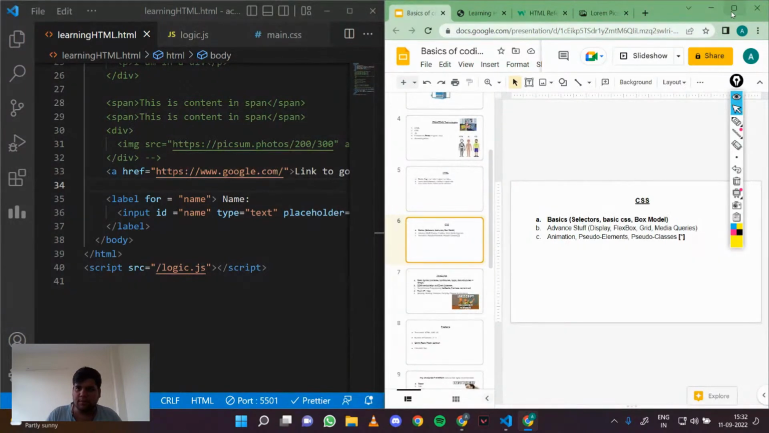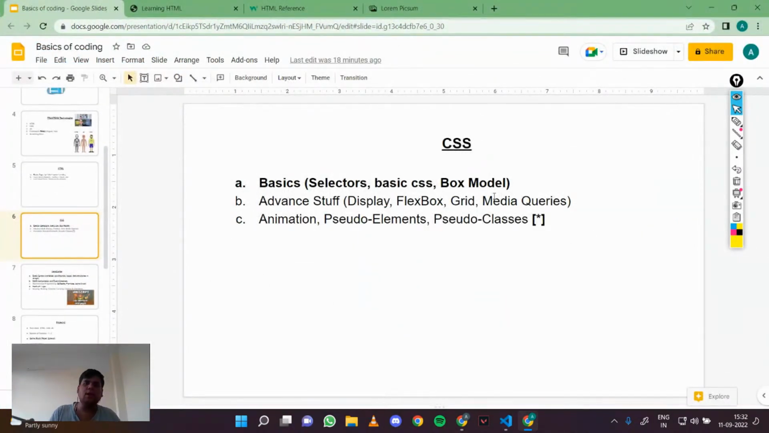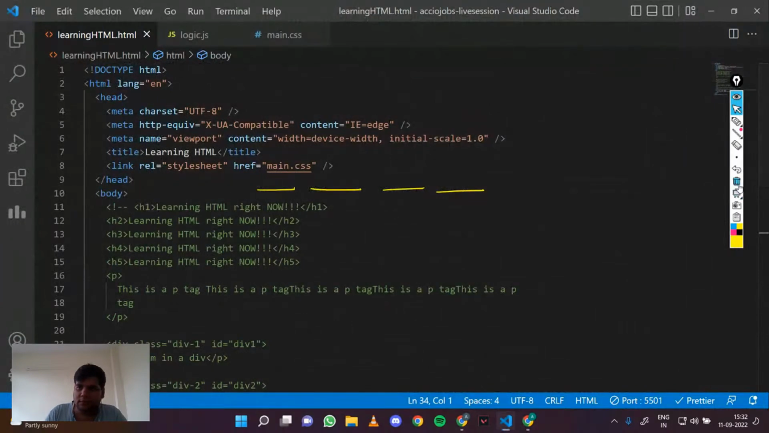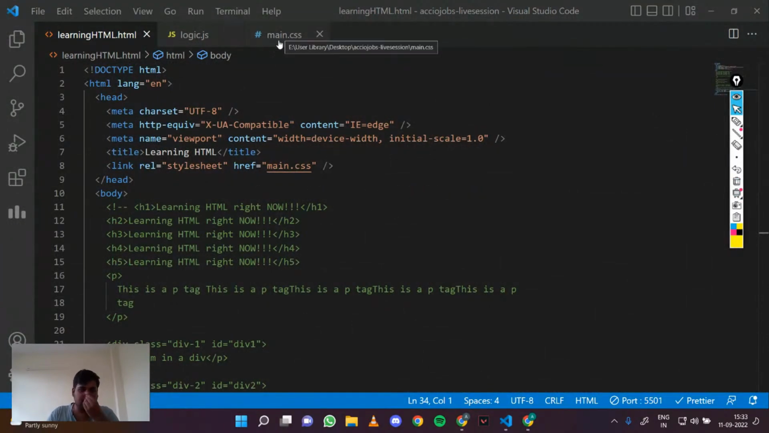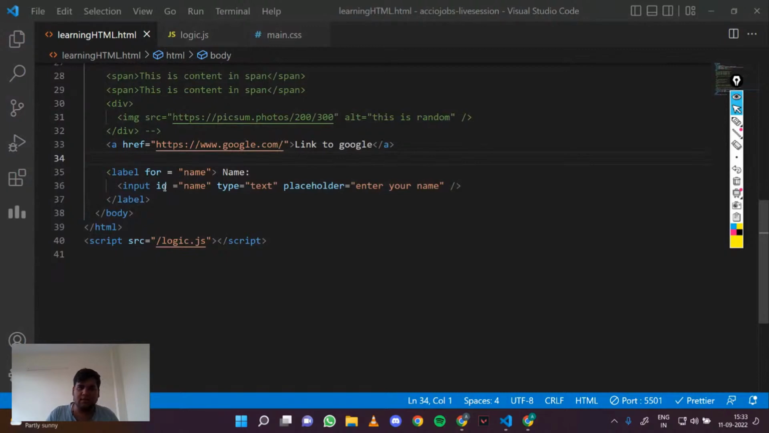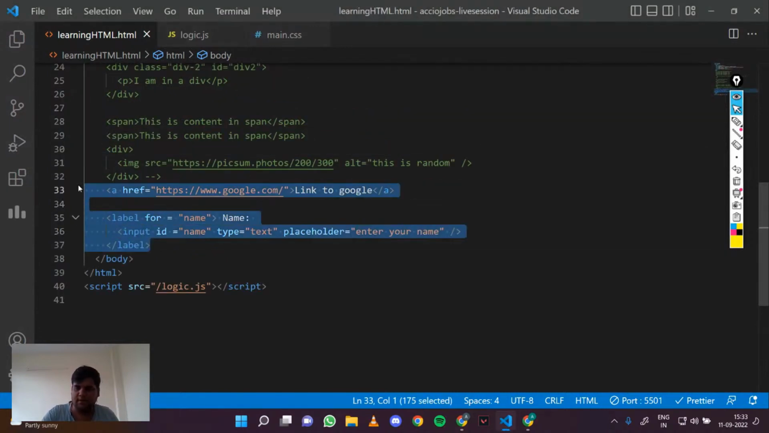So let's go on to CSS. As I told, CSS gives styling. In this session, we will look at the basics: basic selectors, basic CSS, and the box model. So let's jump right into it. There are three types of CSS. One is inline CSS, one is internal CSS, and one is external CSS. We usually use external CSS in our day to day. So let me show what that means.